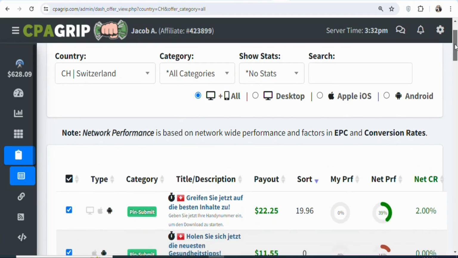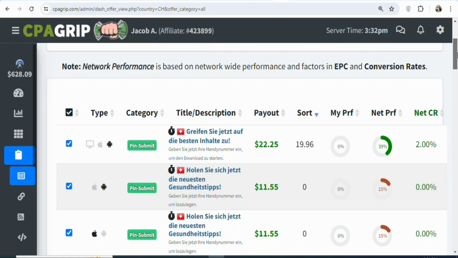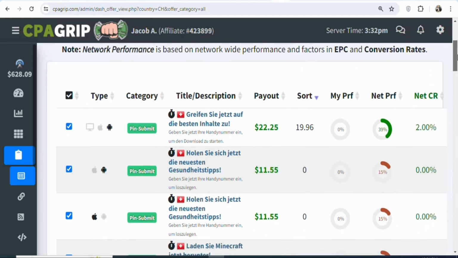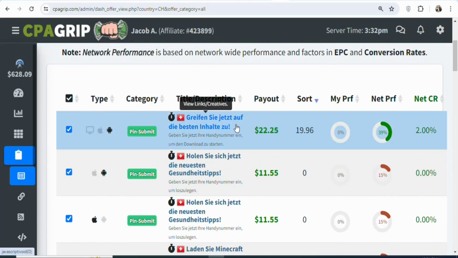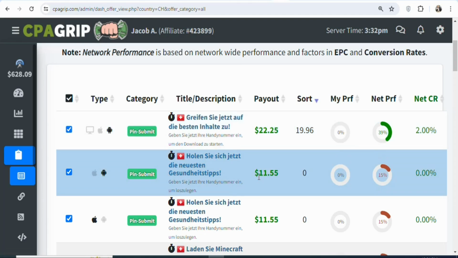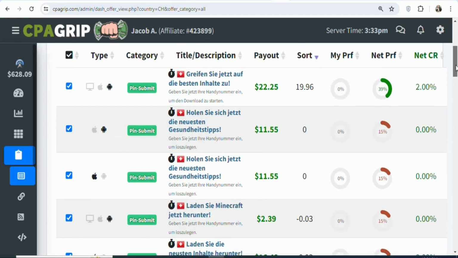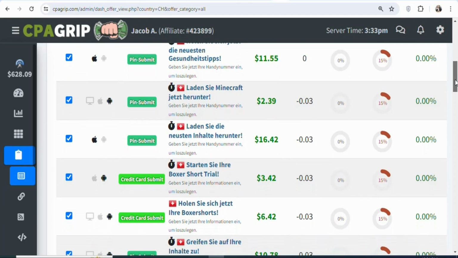Now what you have to do is scroll down and search for any offer that has a higher payout so that you can promote it to earn money. You can see the first offer, the payout is $22.25 for every lead that you get, and you can see the offer is highly converting. You can see the performance is good. The next one, you're going to be earning $11.55. You can see it right here. When you scroll down, there are many others that you can promote. As I scroll, you can see a whole lot of different offers.